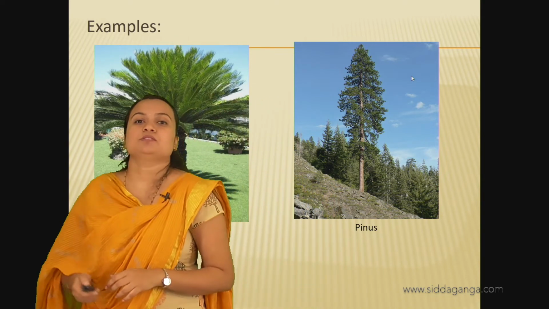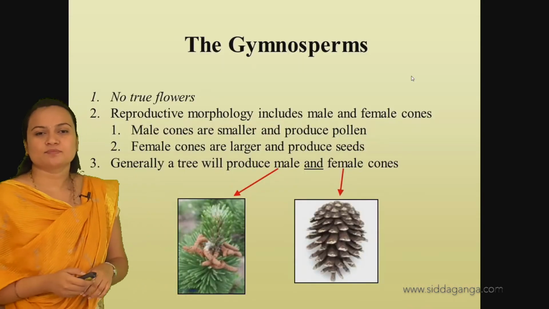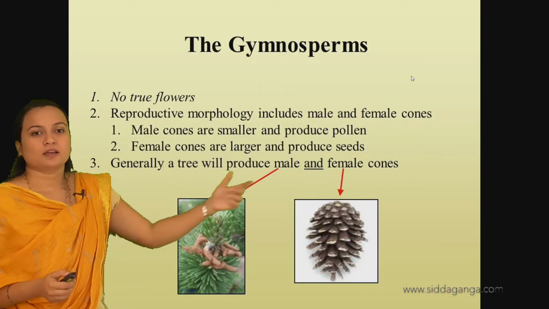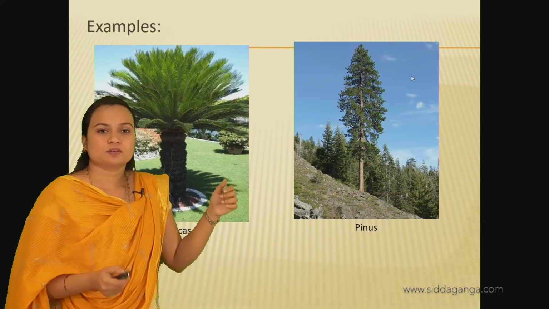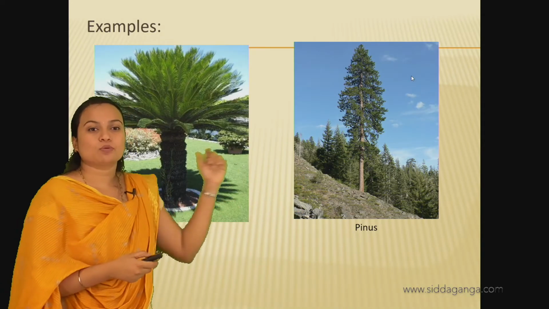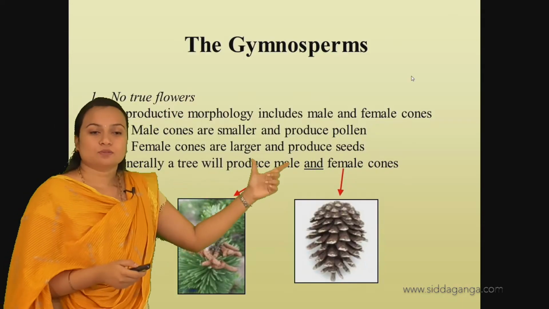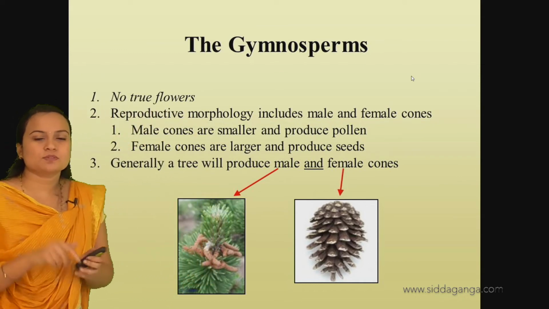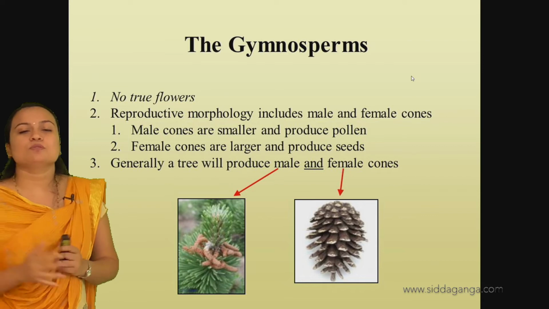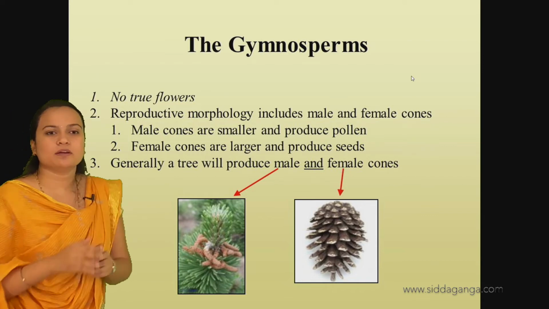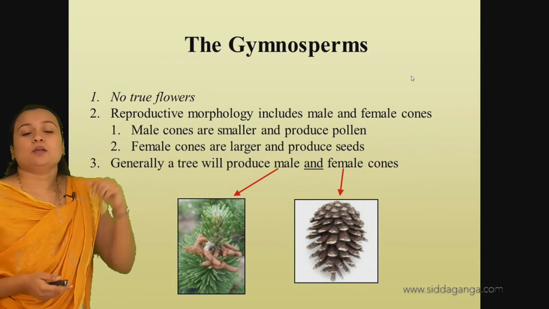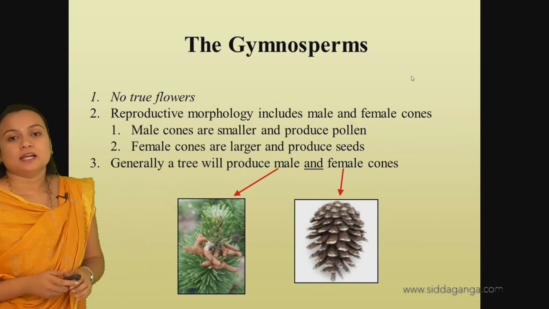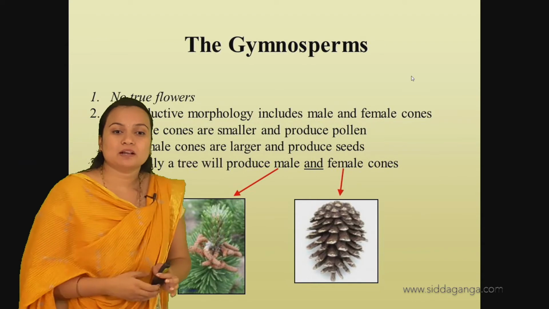Next, moving on to the next group, but before that, in the gymnosperms, there are no flowers. The gymnosperms do not bear true flowers. The reproductive morphology includes male and female cones.